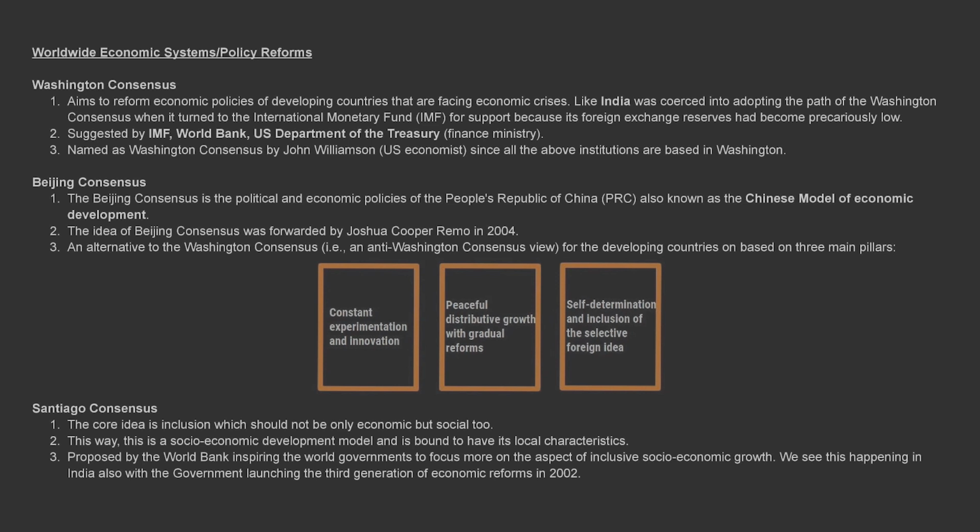Santiago Consensus. 1. The core idea is inclusion, which should not be only economic but social too. 2. This is a socio-economic development model and is bound to have its local characteristics. 3. Proposed by the World Bank, inspiring the world governments to focus more on the aspect of inclusive socio-economic growth. We see this happening in India also, with the government launching the third generation of economic reforms in 2002.